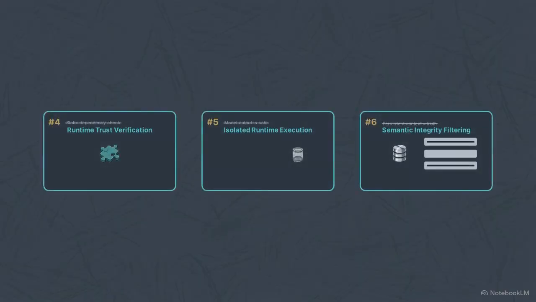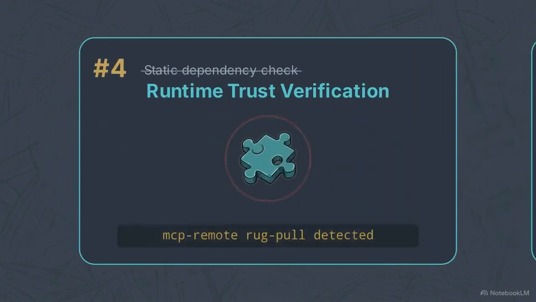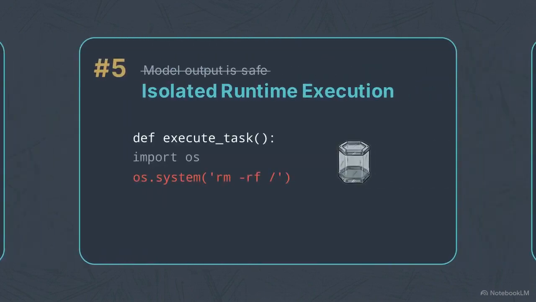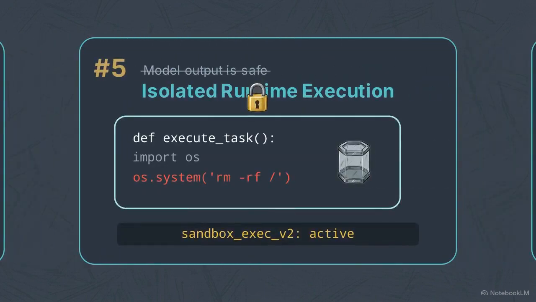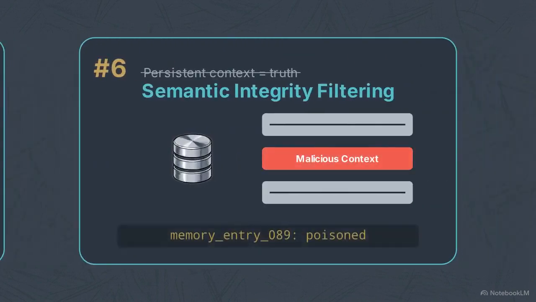Items 4, 5, and 6 identify dynamic threats. Supply chain vulnerabilities occur when initially safe plugins are maliciously updated mid-task. To prevent unexpected code execution, generated scripts require strict isolation from the host. Finally, memory poisoning corrupts long-term state, biasing every future decision.